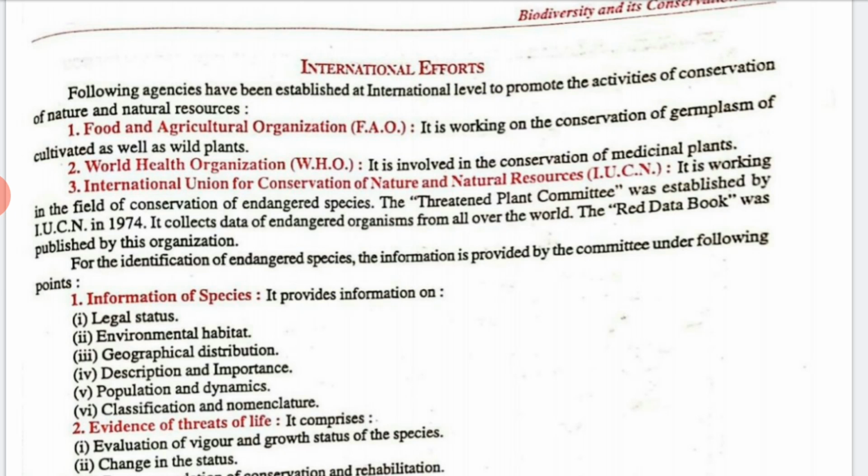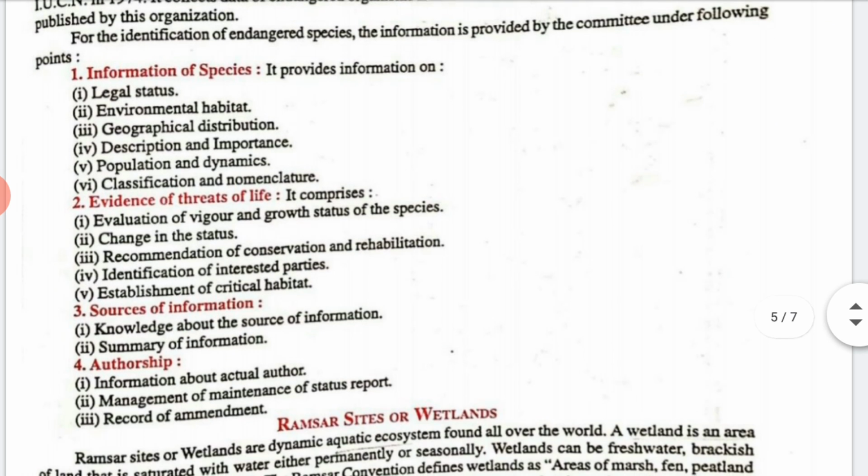It collects data on endangered organisms from all over the world. The Red Data Book, which we have already learned about, was published by this organization. Let us talk about the information of the species, the evidence of the threatened species, the sources of information, and also the authorship. You can see here, information of species. It provides information like legal status, environmental habitat, geographical distribution, description and importance.